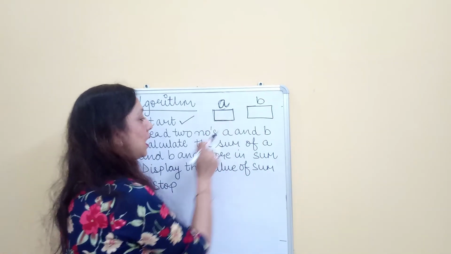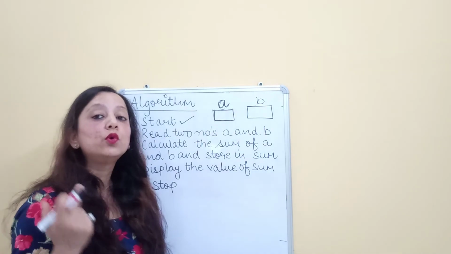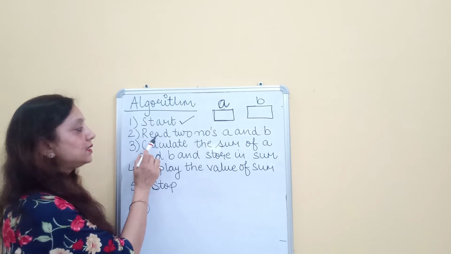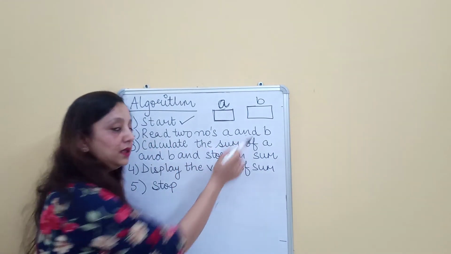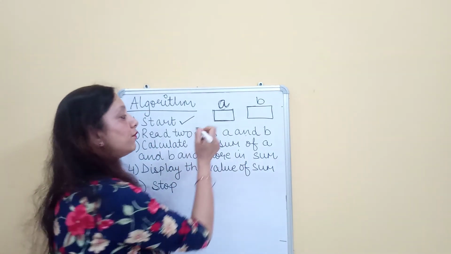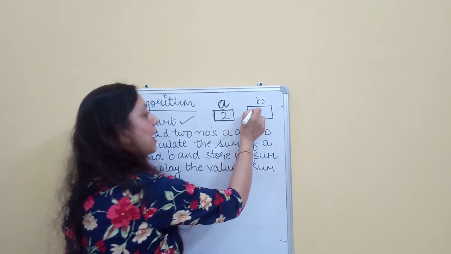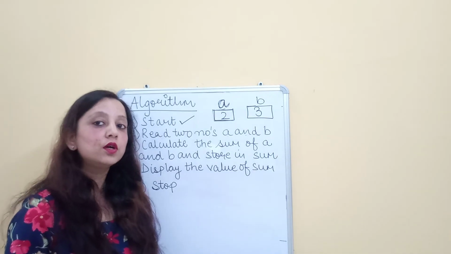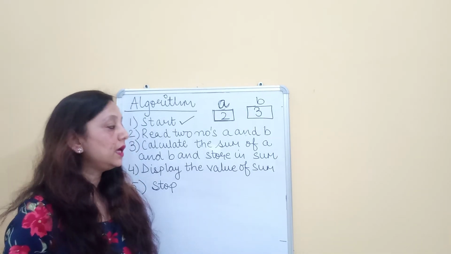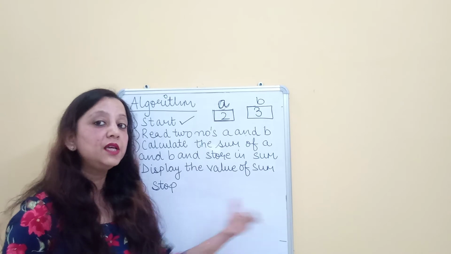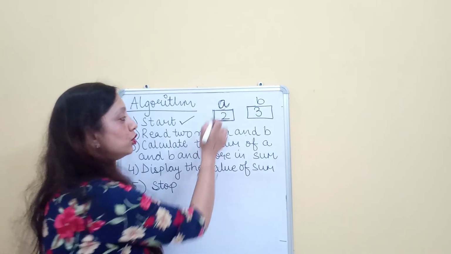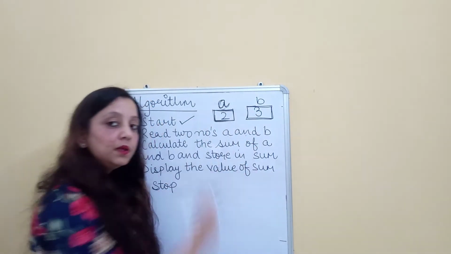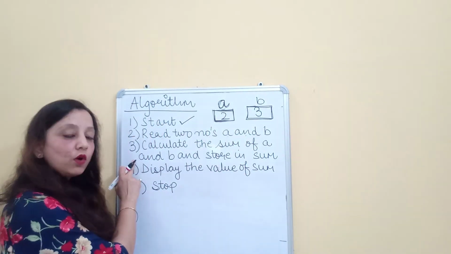So what do I need to know first of all? I need to know the value of those numbers which have to be added. So after start, the next step says read two numbers A and B. That means get the values of those numbers. So for example, the value of A is 2 and the value of B is 3. Obviously, where will I get this value from? From the user who wants to perform addition. So I will say, if you want to perform addition on two numbers, please give me the value of those numbers first. So the value of the first number is stored in variable A. The value of the second number is stored in variable B. Okay.